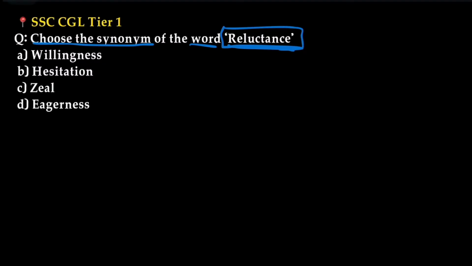So, unwillingness or hesitation means option B, hesitation. So, the synonym of reluctance is hesitation.